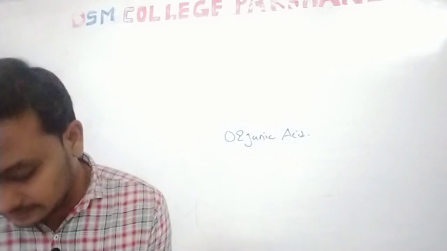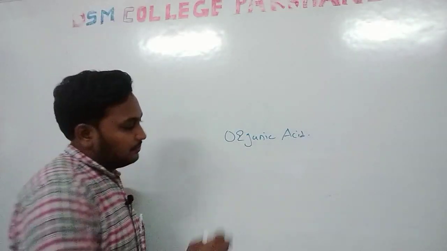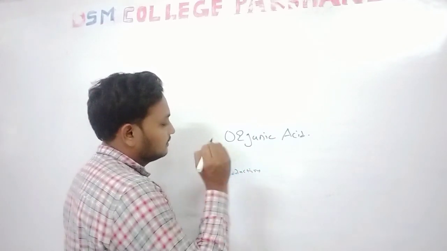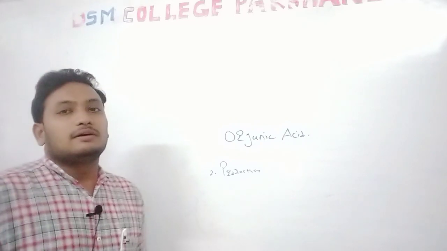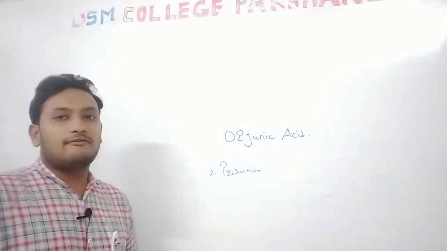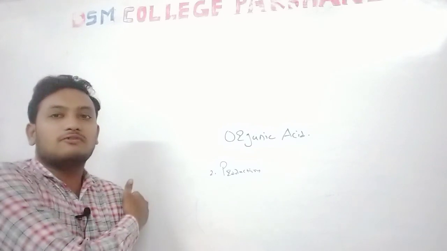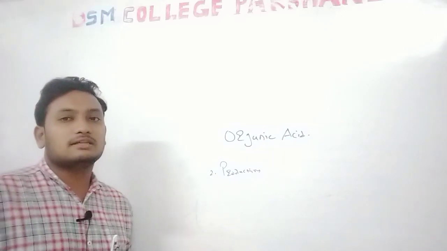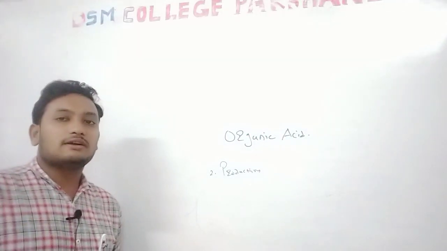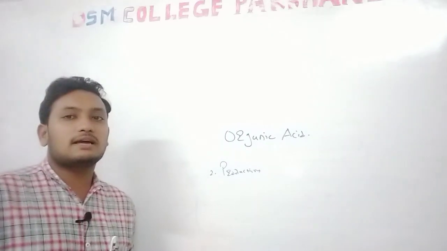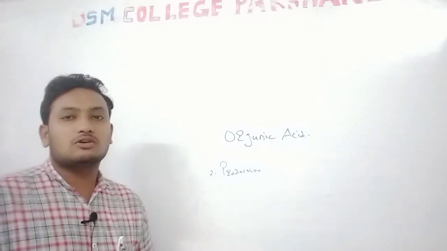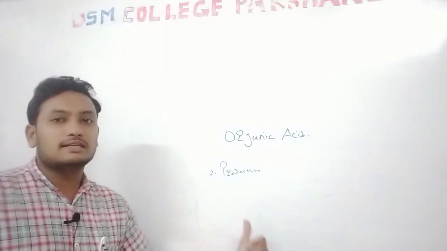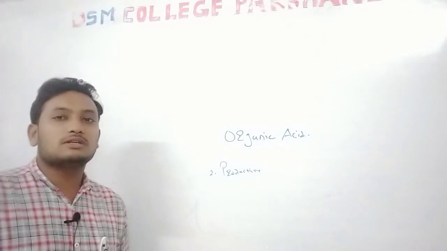The next step is production. In the production we already know the submerged and surface methods, which are used for the fermentation process. Here also, production of the organism uses the submerged and surface processes. We already discussed this in detail for organic acids. The same procedure applies to the production of gluconic acid, because it is also an organic acid, but the nutrients and the nitrogen and carbon sources are different.